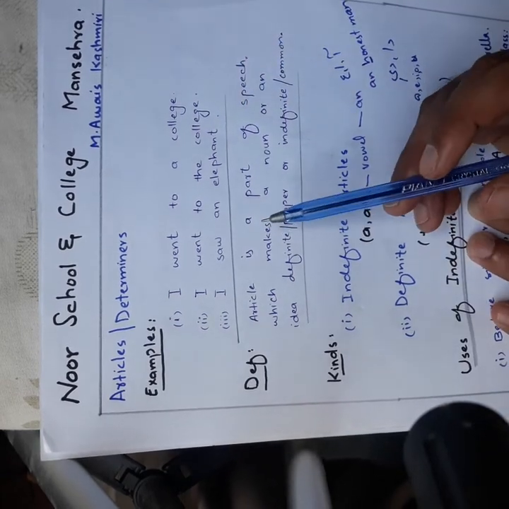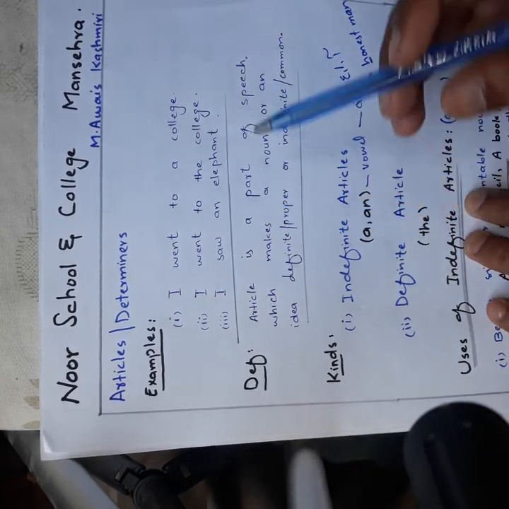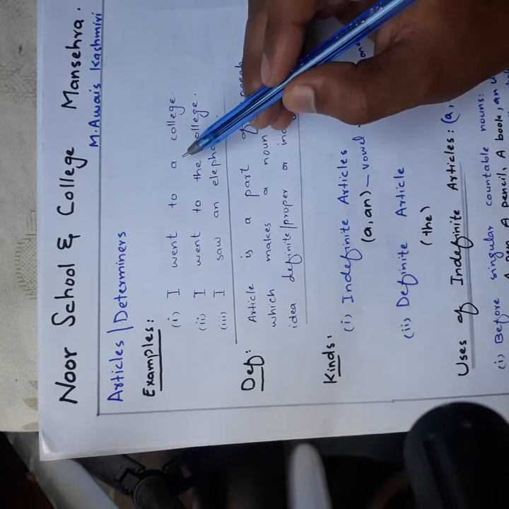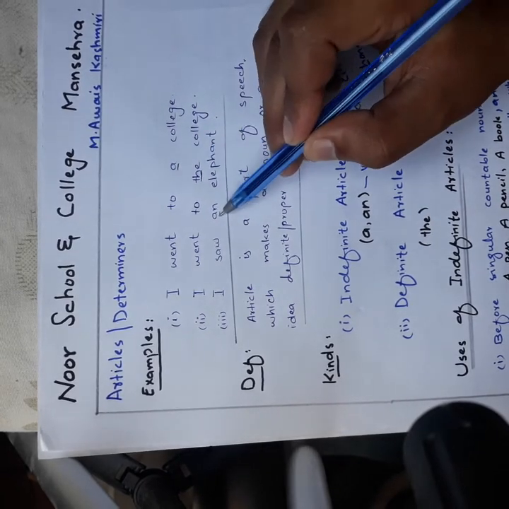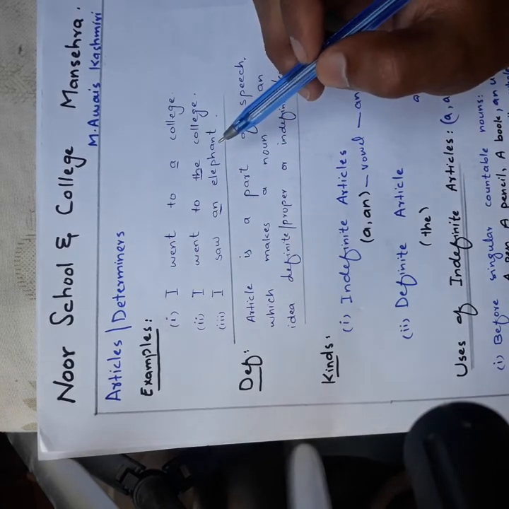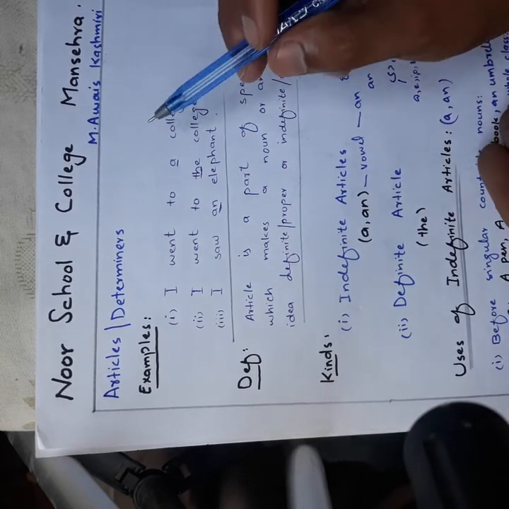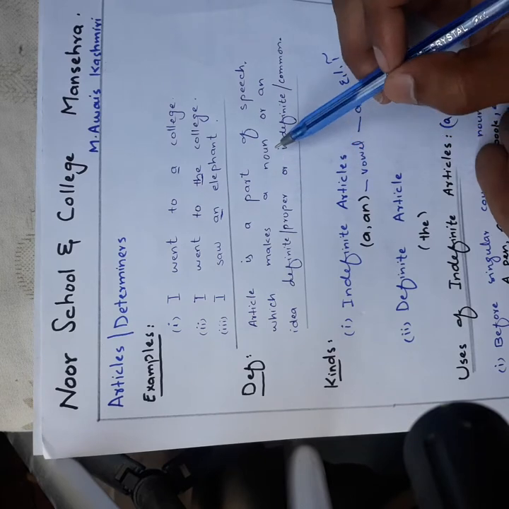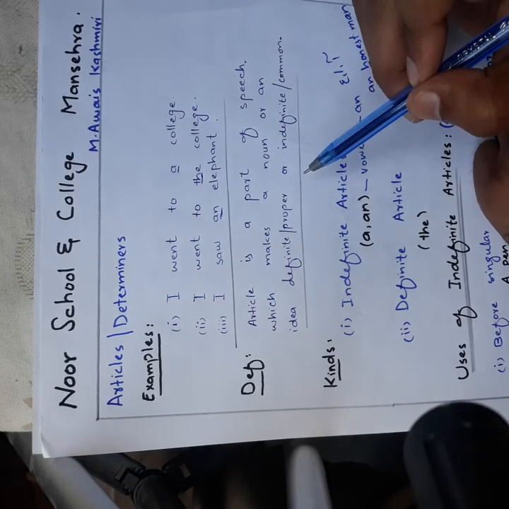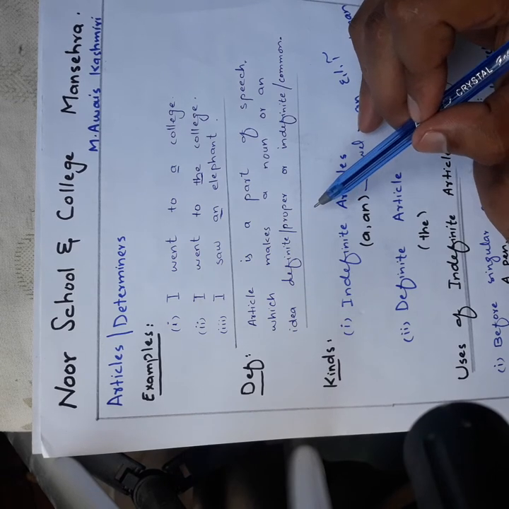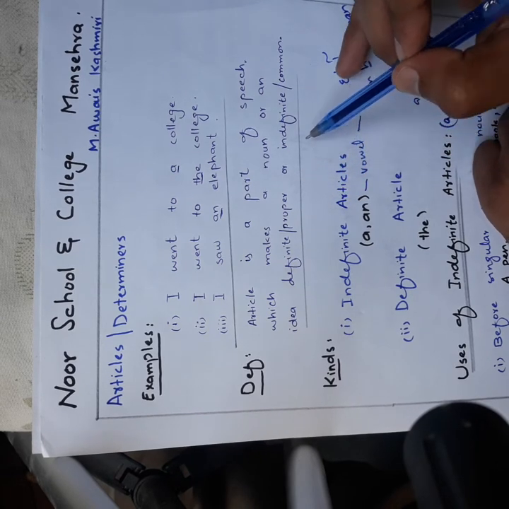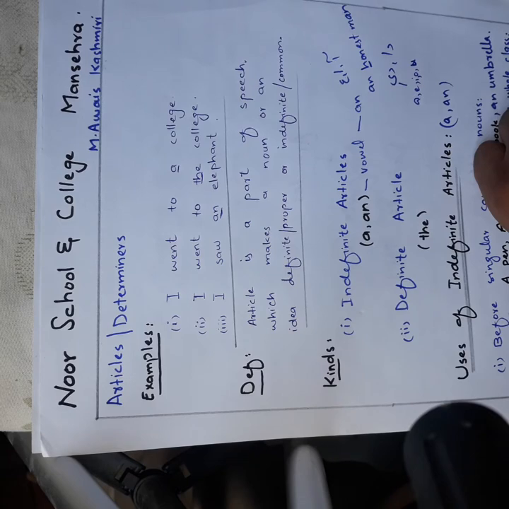Dear student, now we come to the point that in these sentences, the and an are articles. So what is an article? Article is a part of speech which makes a noun or an idea definite, meaning proper, or indefinite, meaning common.